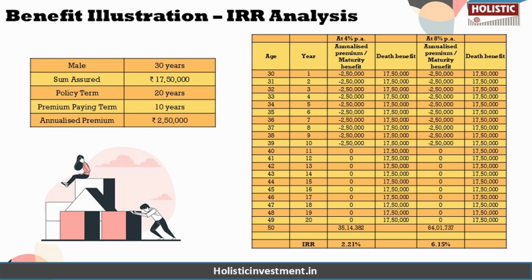In the best case scenario, the estimated fund value is 64.01 lakhs, resulting in an IRR of 6.15% as per the SBI Life Smart Elite Plus plan maturity calculator, which is a return comparable to a debt instrument return. But here we are investing in equity and market linked instruments, especially for a better risk adjusted return. If we wanted a debt instrument kind of return, which is guaranteed at least, we could have opted for a debt instrument, right? But we are opting for risk for better risk adjusted return, which you are not getting from this policy.